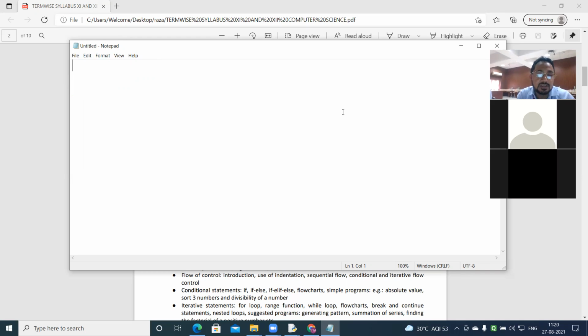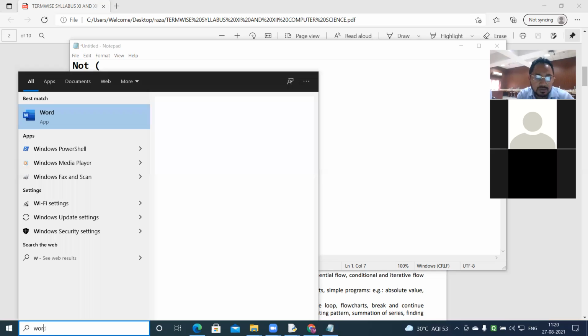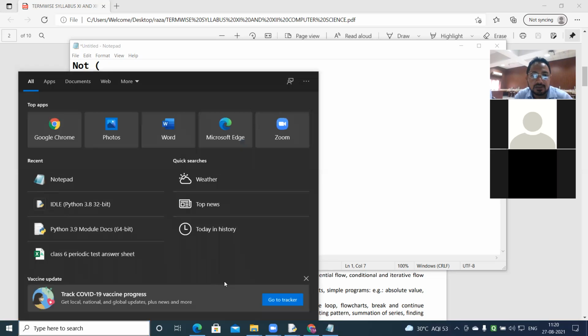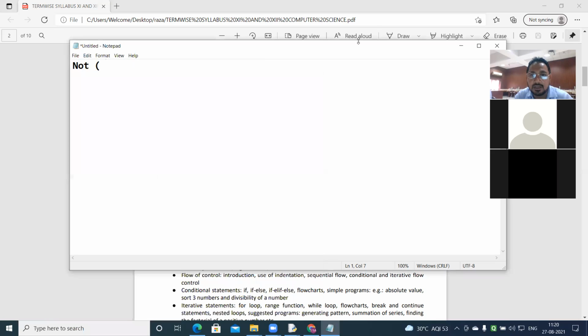So first, not. Caps or small as you write, no problem. When we use not, I will use words so that you get clear. Suppose a is a variable and I have to write not.